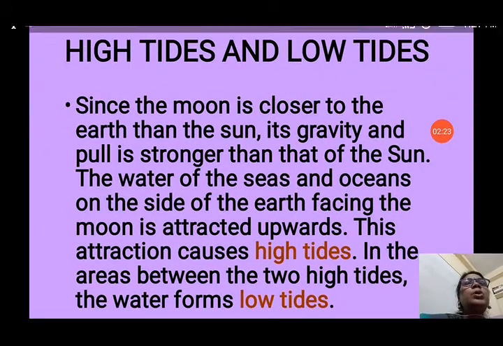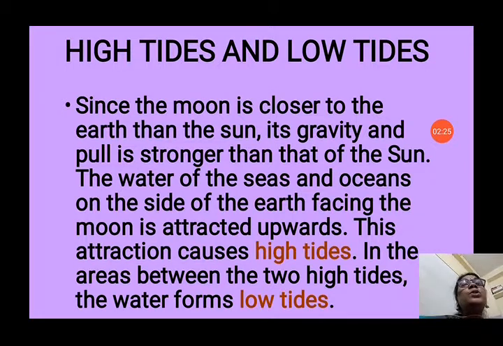Since the moon is closer to the earth than the sun, its gravitational pull is stronger than that of the sun. All of you know that the moon is our nearest neighbor, while the sun is very far from the earth. So the water of the seas and oceans on the side of the earth facing the moon is attracted upwards. This attraction causes high tides. When the attraction is high towards the moon, then it is high tide.